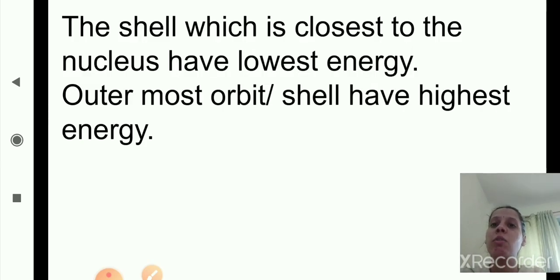The shell closest to the nucleus has the lowest energy, that is the K shell, and the outermost shell has the highest energy.